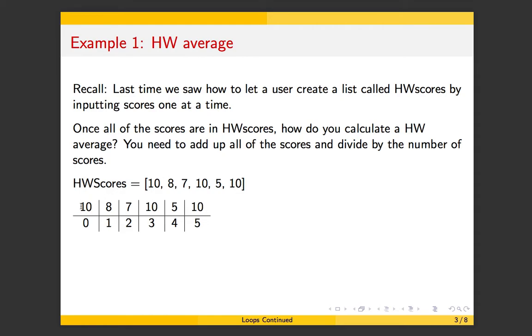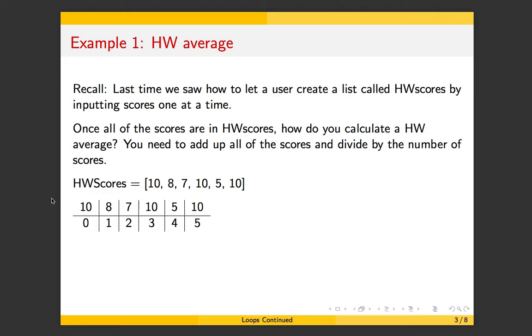So if you're going to add up all of these numbers up top, you want to add up all of the homework scores. How might you do that? Well, one way is to tell Python, hey, the score at position 0, which is 10, add that to the score at position 1, and then add that to the score at position 2, add that to the score at position 3, and so on.